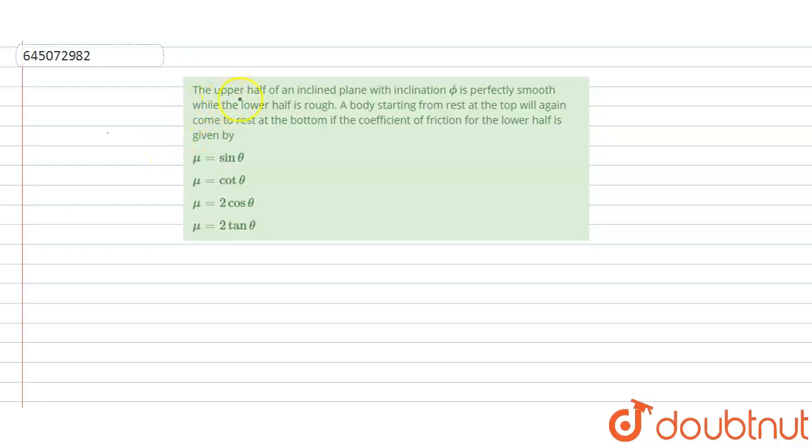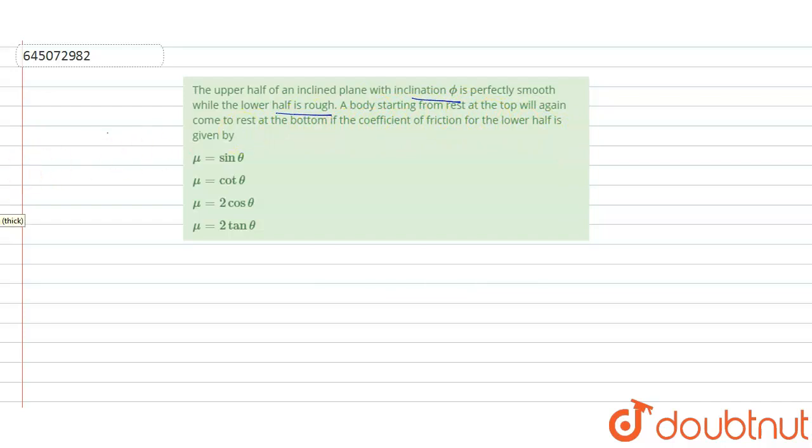Hello everyone, let us solve this question. The question says the upper half of an inclined plane with inclination angle phi is perfectly smooth, while the lower half is rough. A body starting from rest at the top will again come to rest at the bottom if the coefficient of friction for the lower half is given by.